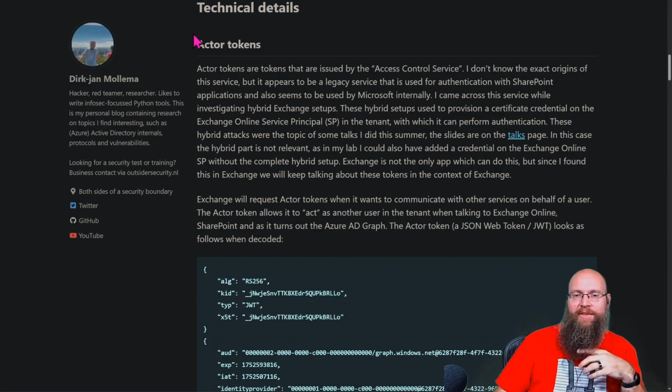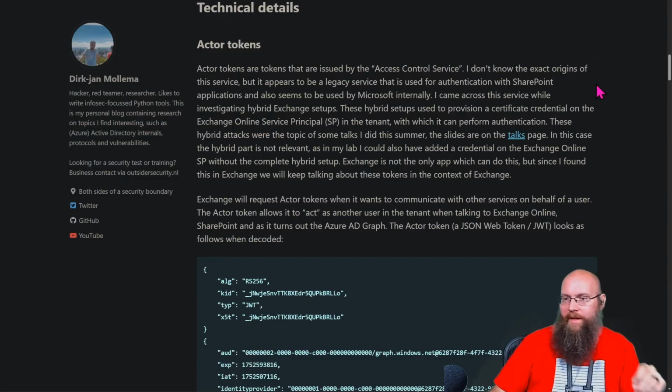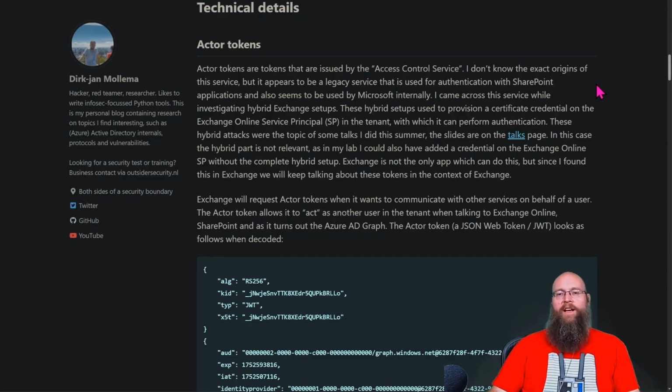So the technical details. Actor tokens are tokens that are issued by an access control service. I don't know the exact origins of the service, but it appears to be a legacy service that is used for authentication with SharePoint applications, and also seems to be used by Microsoft internally. I came across this service while investigating hybrid Exchange setups. The hybrid setups used to provision a certificate credential on the Exchange Online Service Principal in a tenant, with which it can perform authentication. These hybrid attacks were the topic of some talks I did this summer.